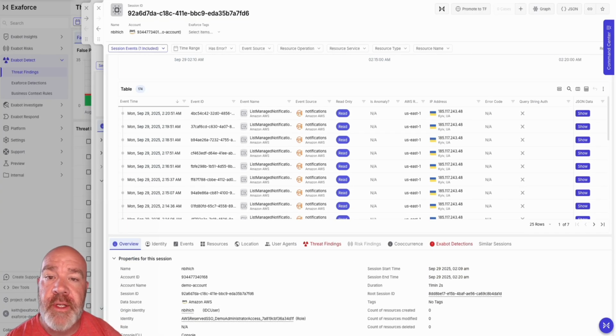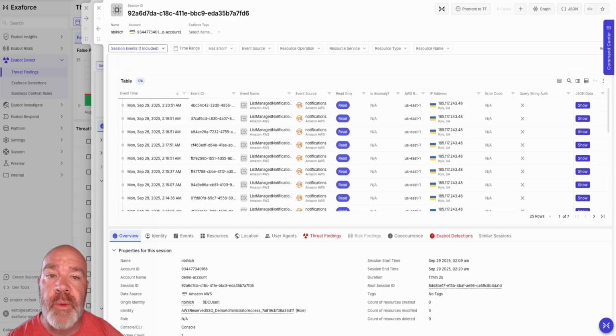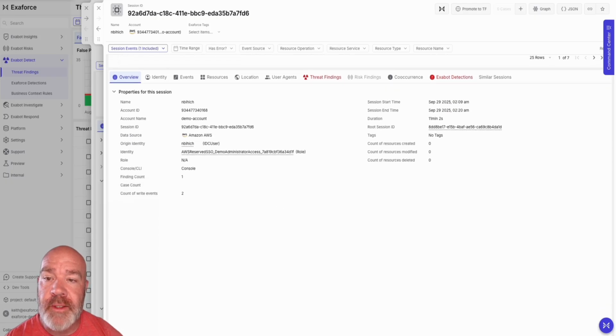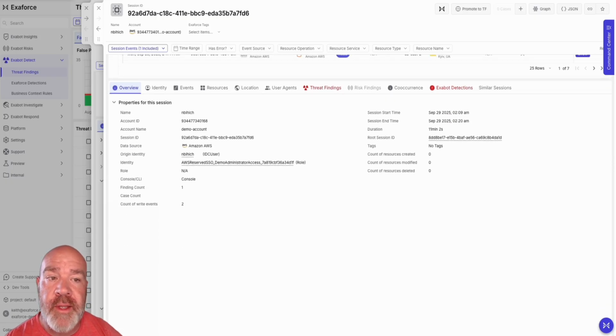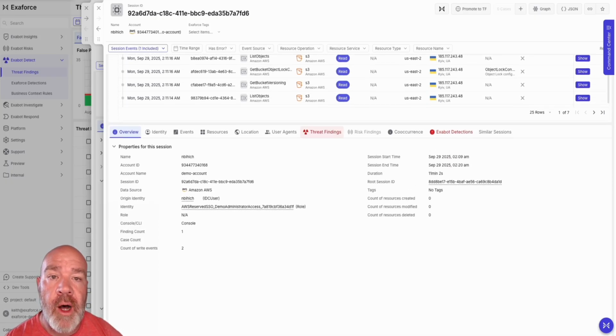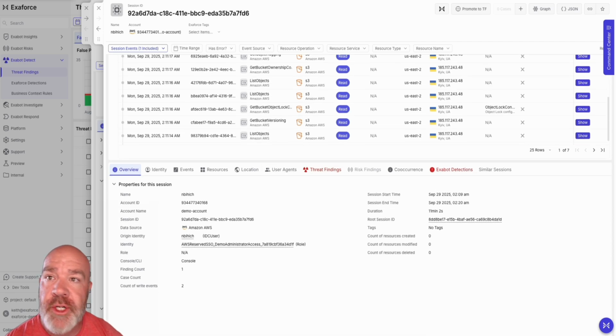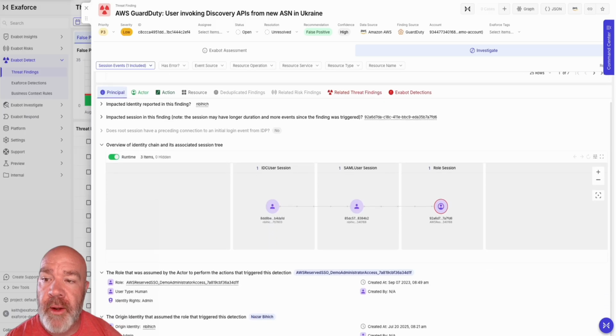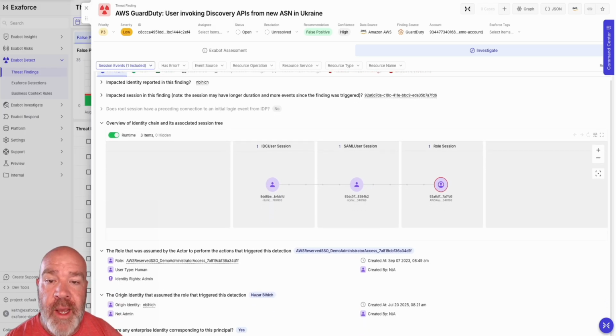And basically here's an entire table of everything that was done during that session that was anomalous that ended up triggering that GuardDuty finding. So basically it's saying, hey, here's everything that we know about the day, how long the session was, all of the events, the locations, user agent strings, just a wealth of information inside of here. And as we start to scroll down, even a map saying, hey, we saw this was the IDC user, we saw the SAML session established, and basically they went and assumed this role and did their actions inside of here.